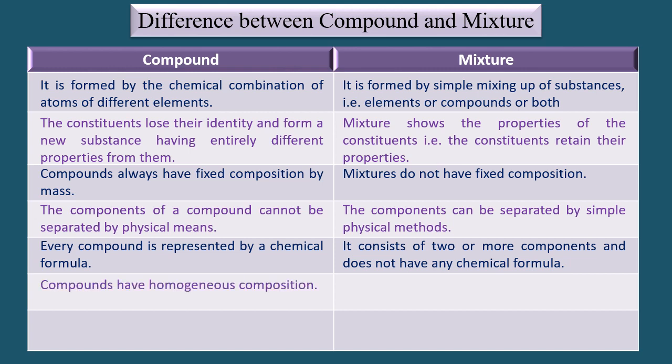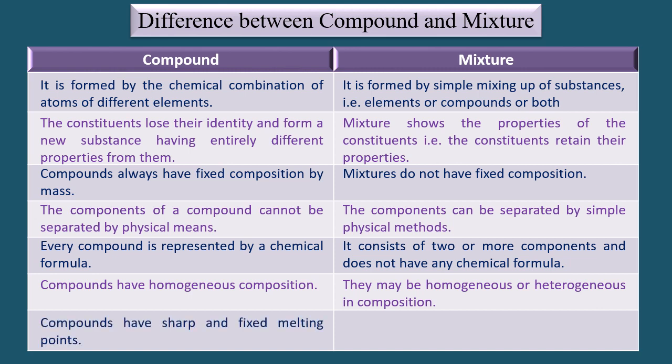Compounds have homogeneous composition, whereas mixtures may be homogeneous or heterogeneous in composition. Compounds have sharp and fixed melting points. On the other hand, mixtures do not have sharp and fixed melting points.